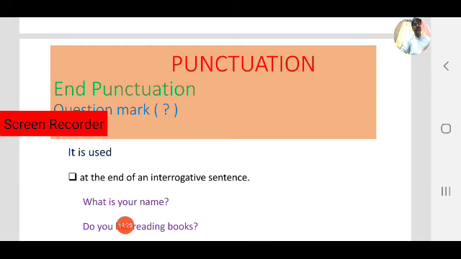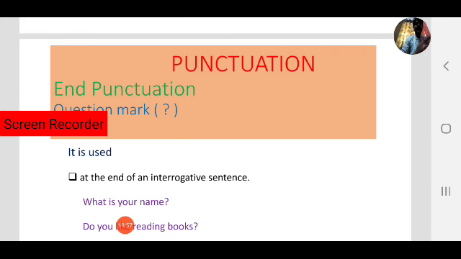As we have discussed, full stop or period, question mark and exclamation mark, these three come under end punctuation. So we have seen where a full stop is used and where it is not used, with some cases and examples. Now we look into the question mark, which is also part of end punctuation.